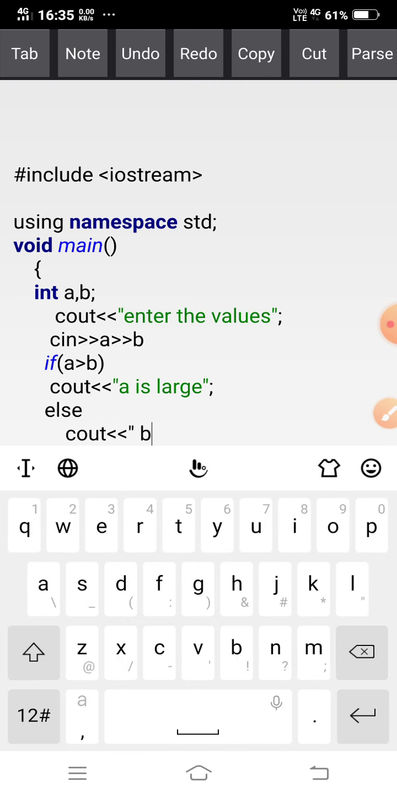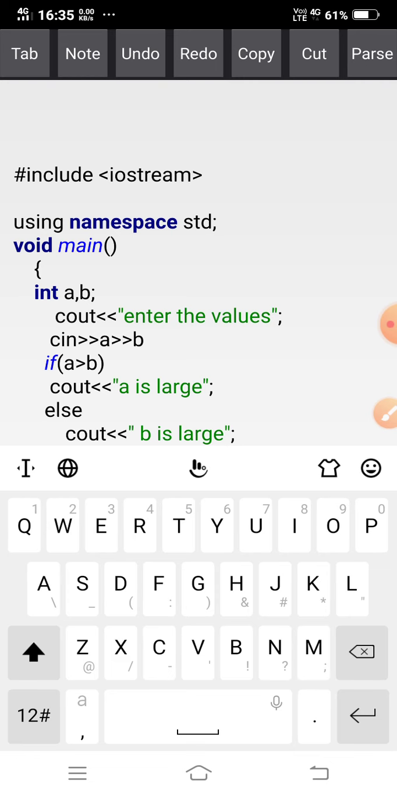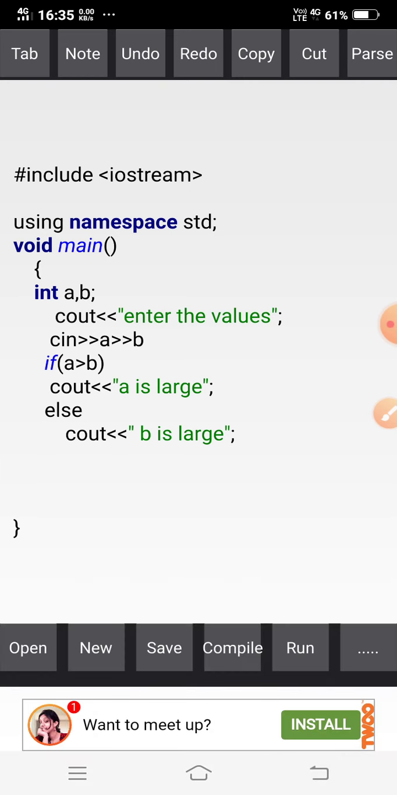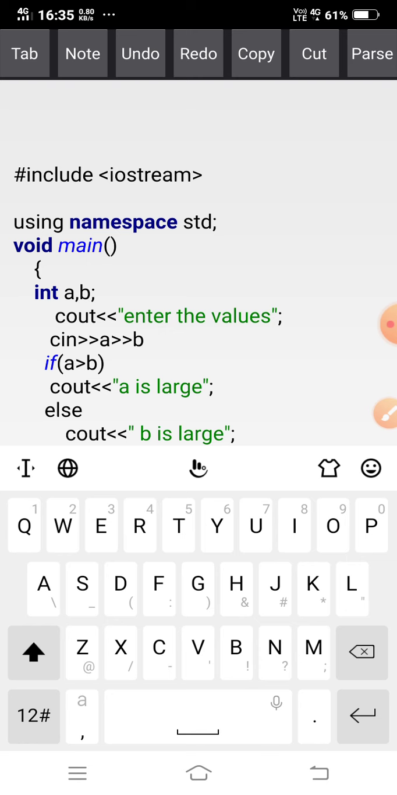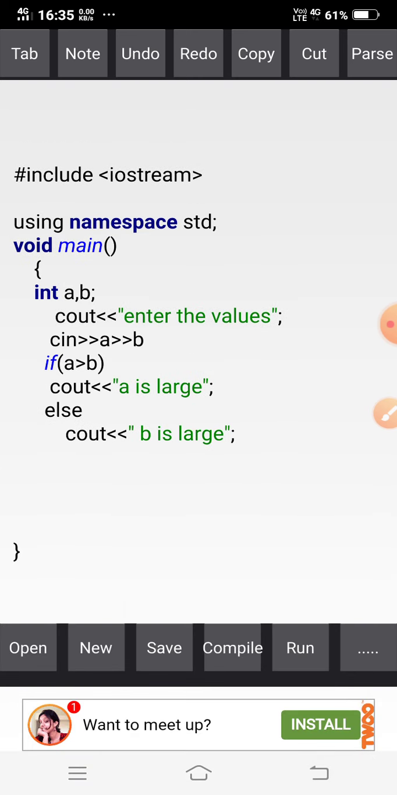B is large. Okay, so I have given here two conditions only. If A is greater than B, then A is large, else if A is not greater than B, then B is large. So then my statement has finished. I have given only two statements, if and then else, then compile.